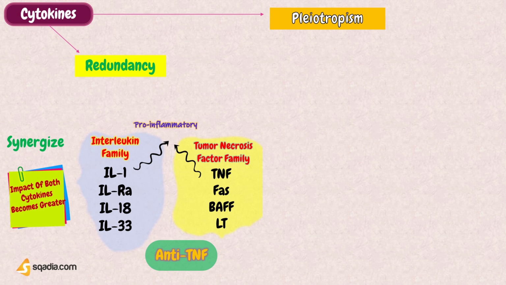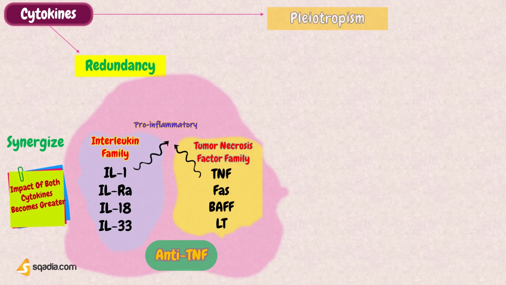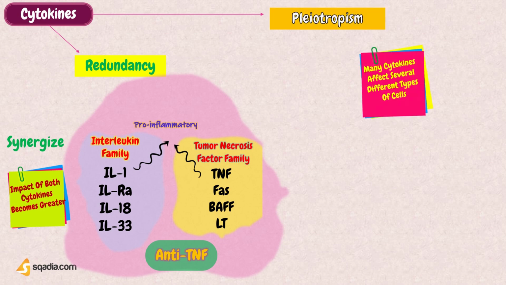This is important clinically because attempts to block the effects of cytokines may not always guarantee clinical outcomes. Anti-TNF monoclonal antibodies are successful at preventing joint damage in rheumatoid arthritis, for example, but do not completely prevent disease because IL-1 is also mediating damage.